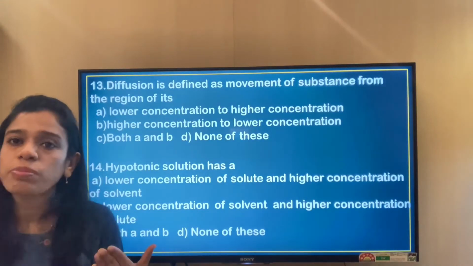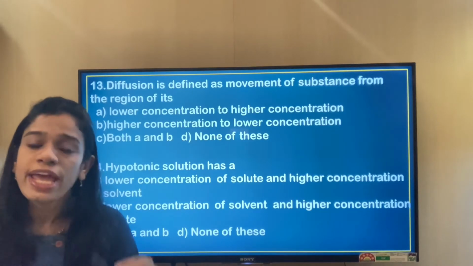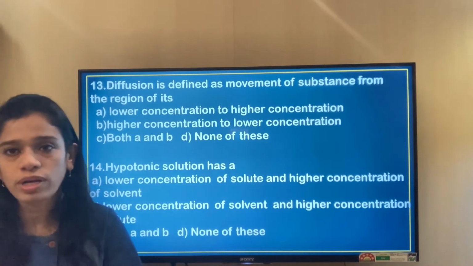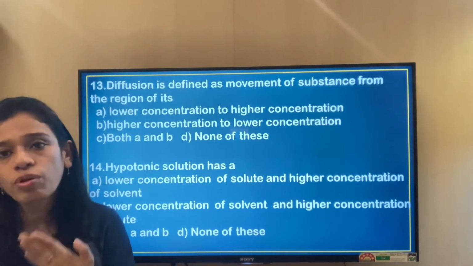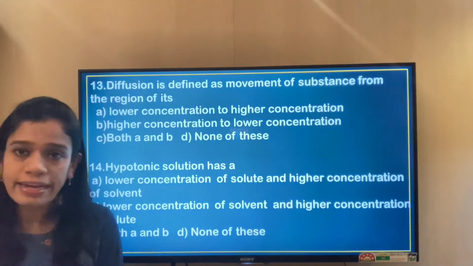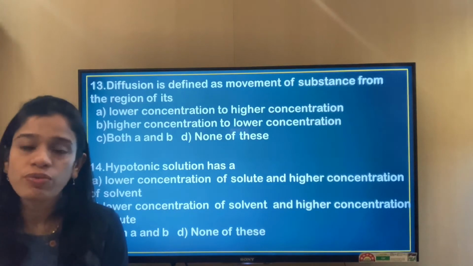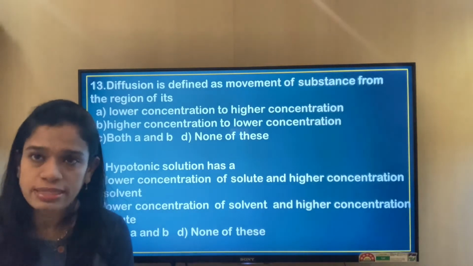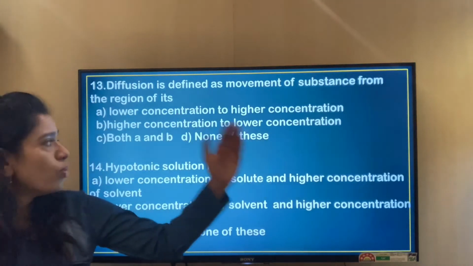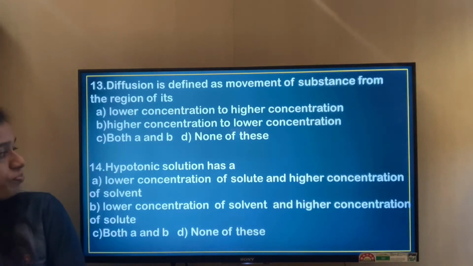We must remember this, that anything which flows out or which moves out is always from a region of higher concentration to a region of lower concentration, because everything flows from high to low. We will not see anything flowing from low to high. It is very rare in nature. If you have to do that, it requires energy. It is not a general process that takes place. So moving from higher concentration to the lower concentration should be the correct option, that is option B.